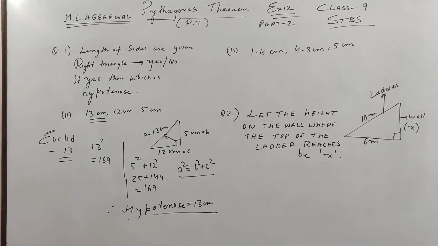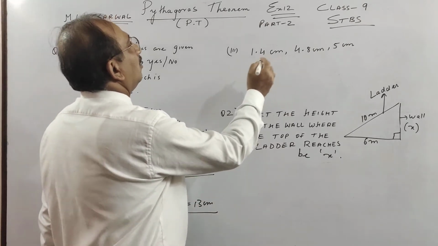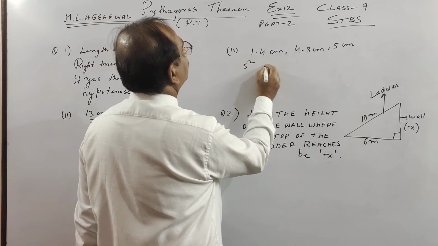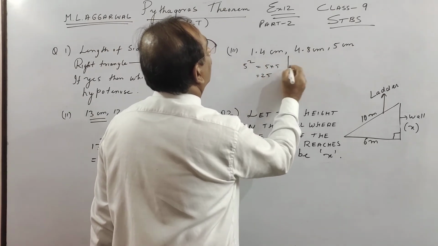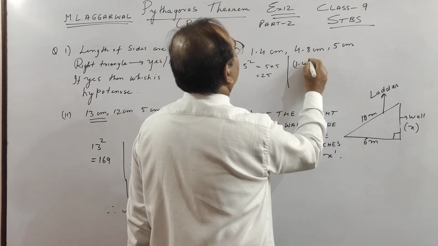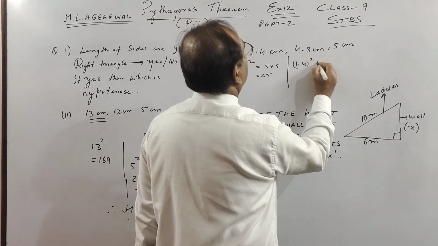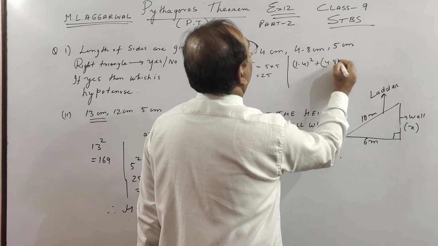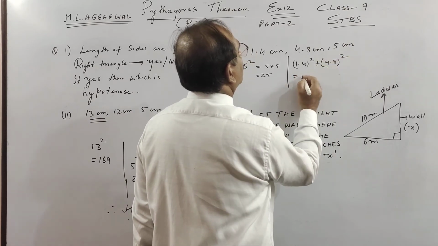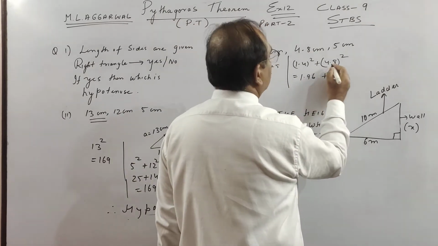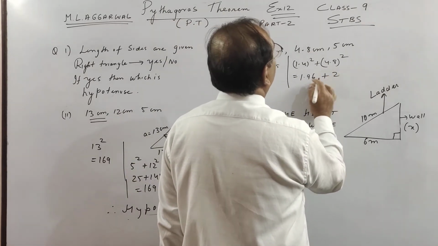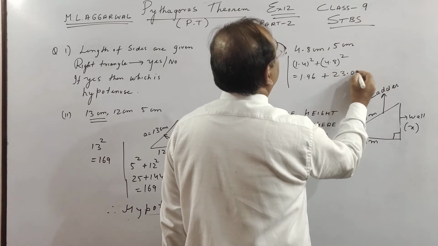Let us see the next part. The same way we do, children. We take the square of the biggest side, so 5 into 5 is 25. The other 2 sides we square, because the largest side is always the hypotenuse. 1.4 squared, 14 14s are 196, gives 1.96, and this, if you do, children, you will get 23.04.